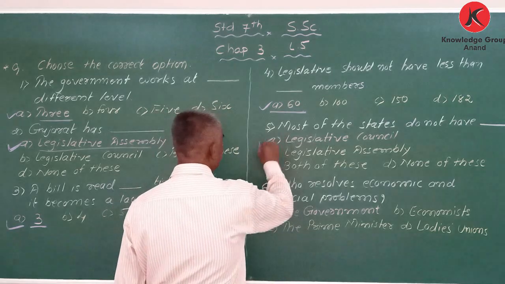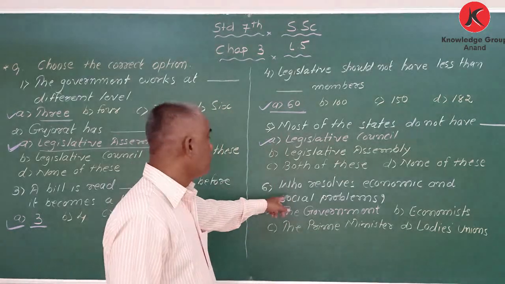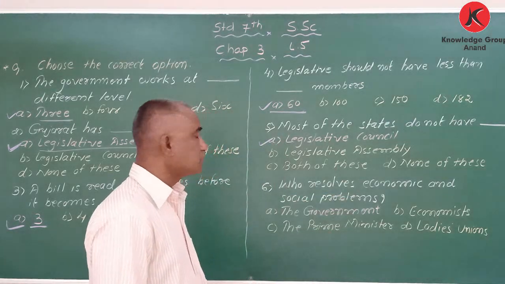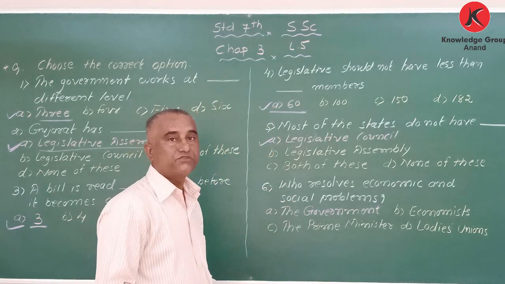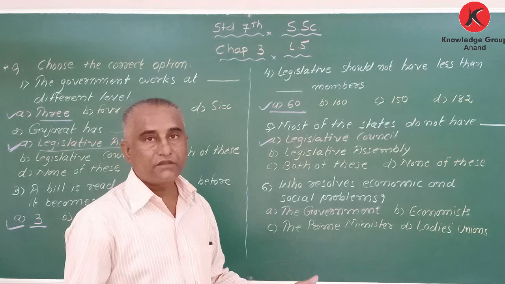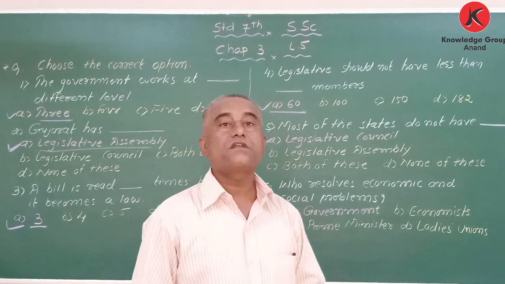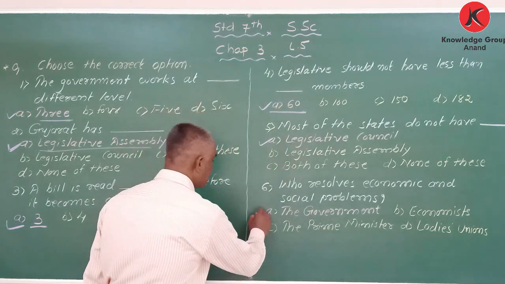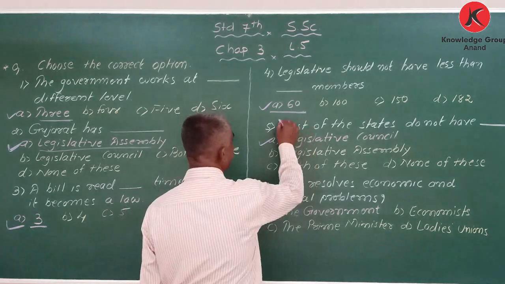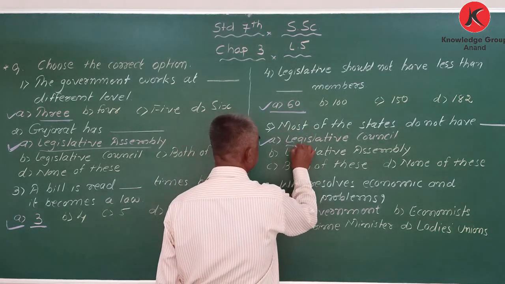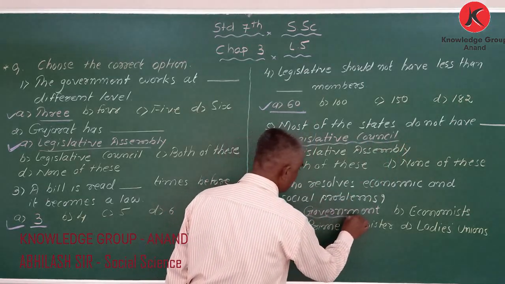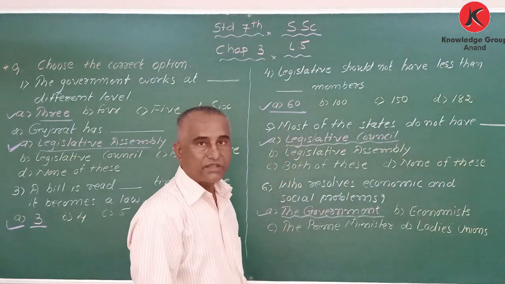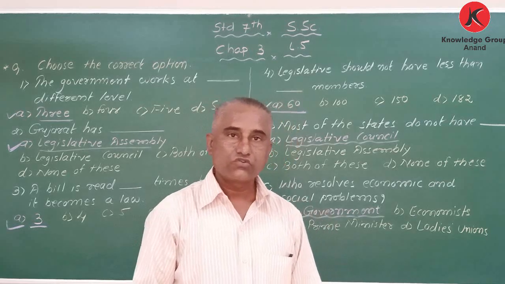Next, who resolves economic and social problems? Obviously, you know the answer. That is the government. Here I have underlined the correct answers. Copy them down in your notebook, and later on, you show me.